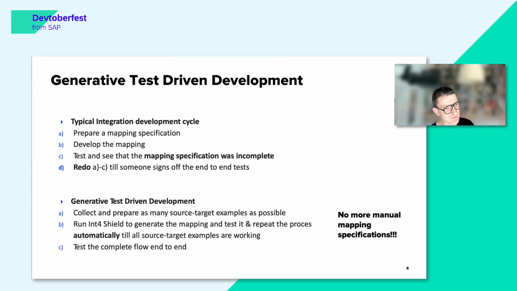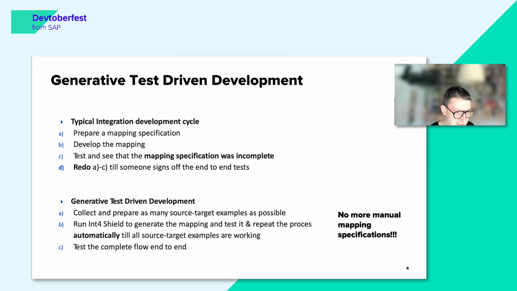And we also want to make sure that we're not only generating the mapping, because as you know, AI can generate all sorts of things, but they may not be true, right? What we need to make sure is that the mapping will actually work. So this is where we combine the different functionalities of Int4 solutions, where on one hand, we can generate the mapping, but on the other hand, we can validate whether the mapping is actually working, right?